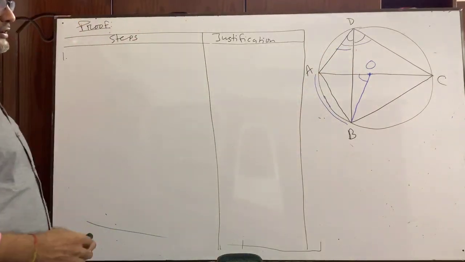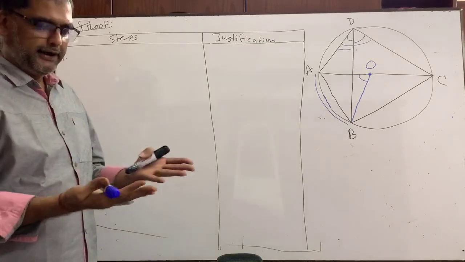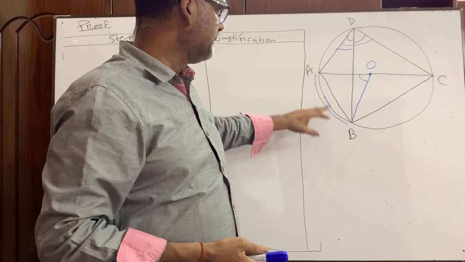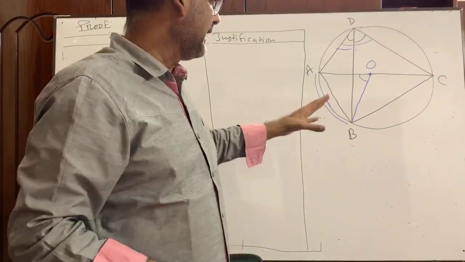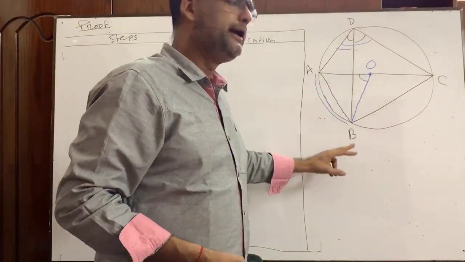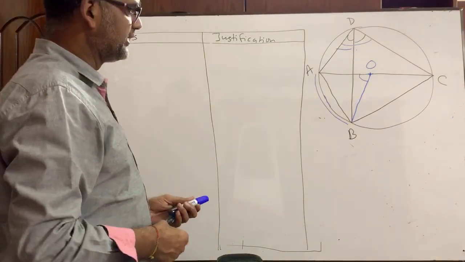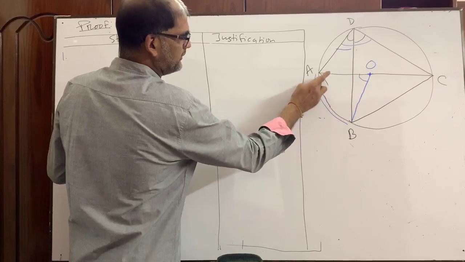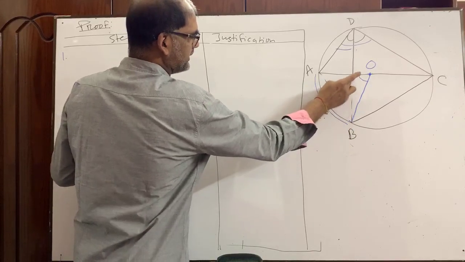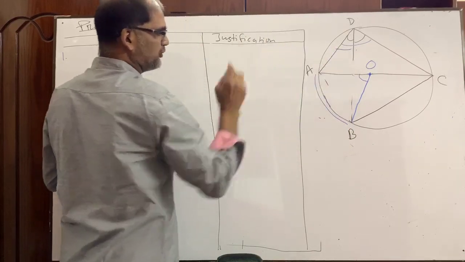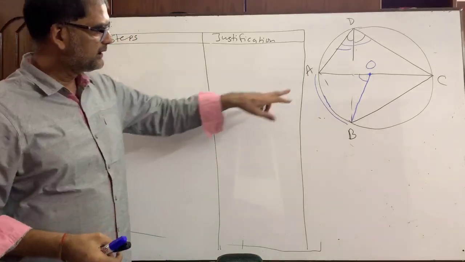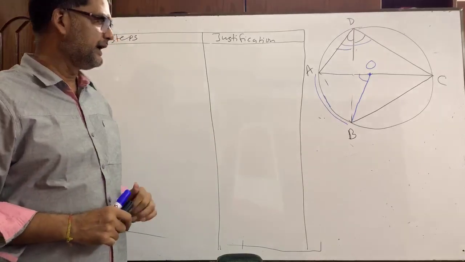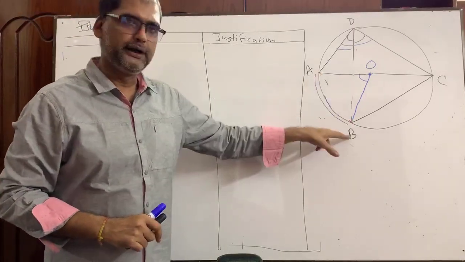You keep AB in front of your eye, and you will see that the arc AB has subtended an angle AOB at the center. Can you see? Okay, I am showing you how. Suppose it is not given. Now you see the arc AB. The arc AB has subtended an angle at the center AOB, right?